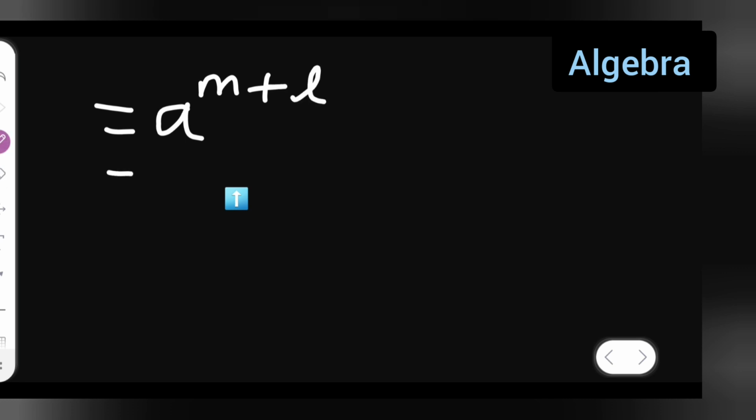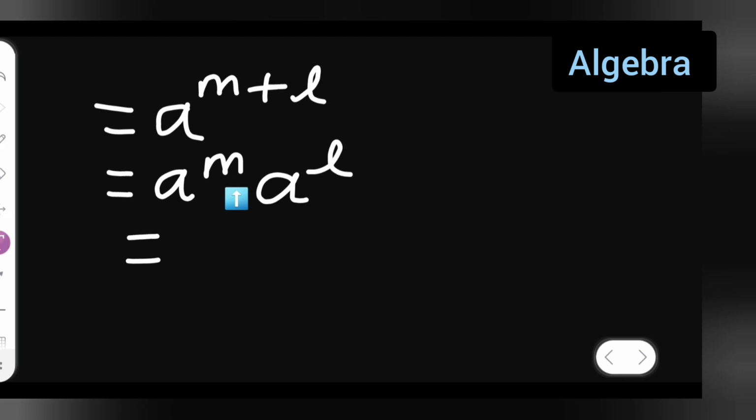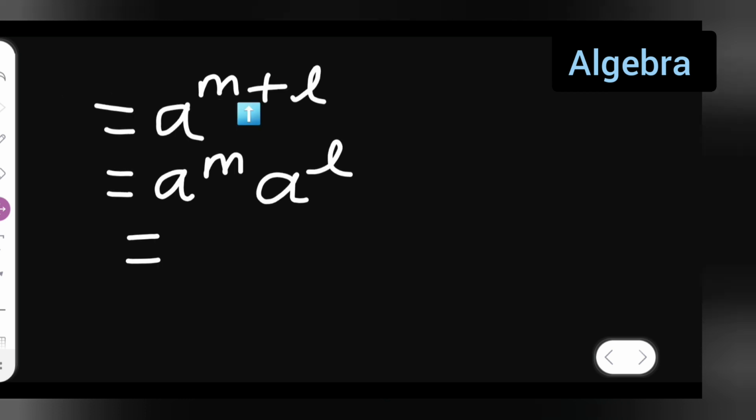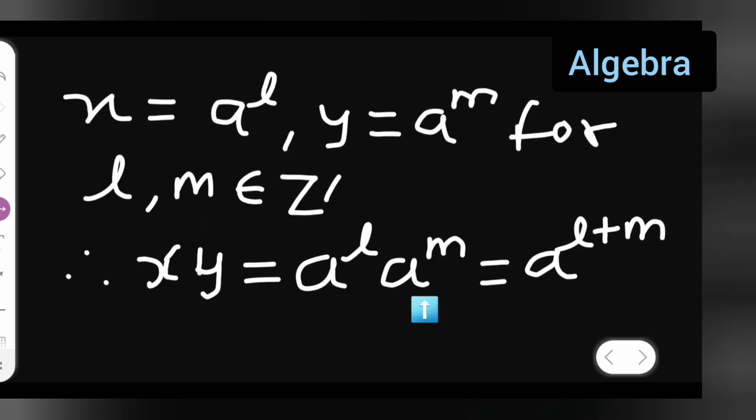Now basically this will give you what? We can write this as a^M times a^L. So a^(L+M) was like this, and it will be reversed: a^M times a^L. Now a^M is nothing but y, so write y.